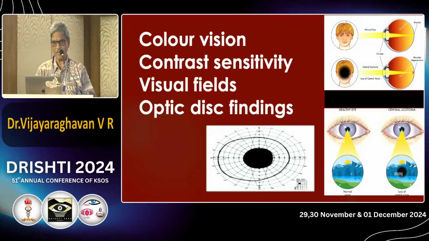Full features, of course: color vision, contrast, everything is affected. The patient can have optic neuritis, but now the field changes. The central scotoma is there. The question is what?